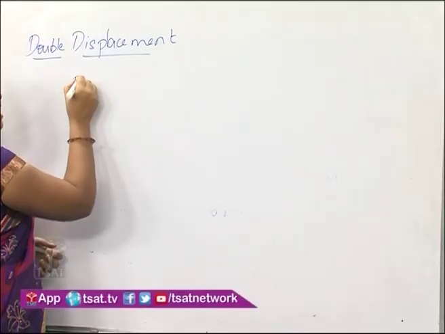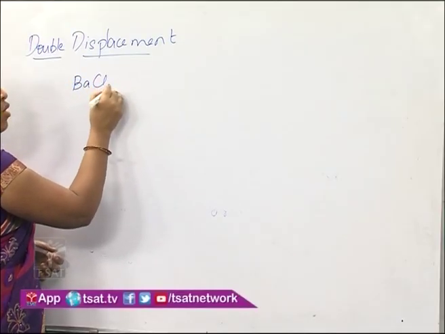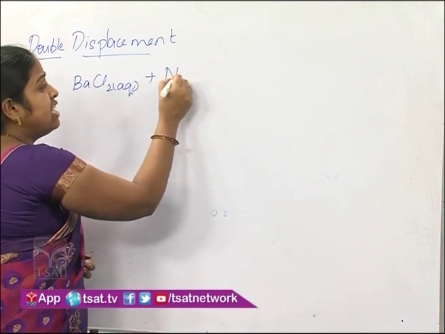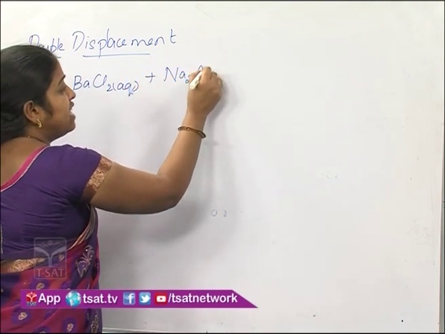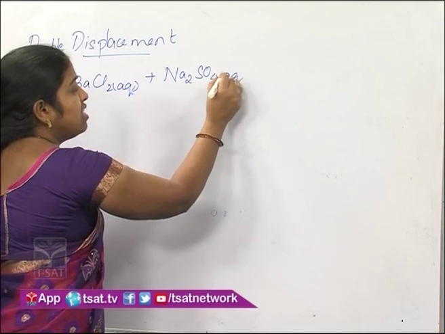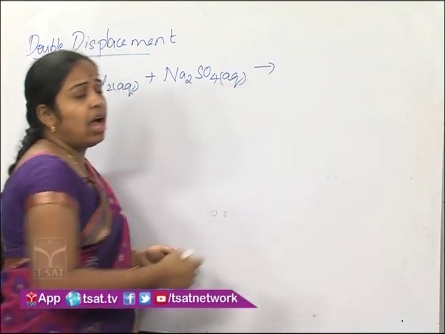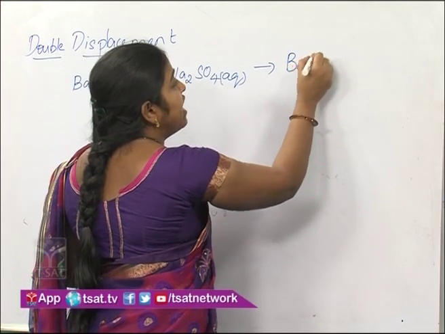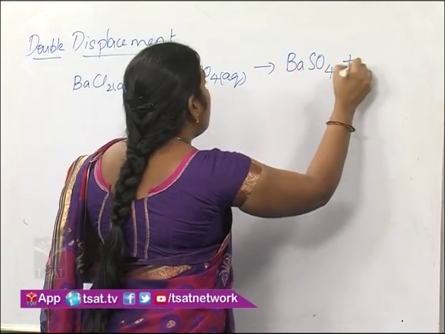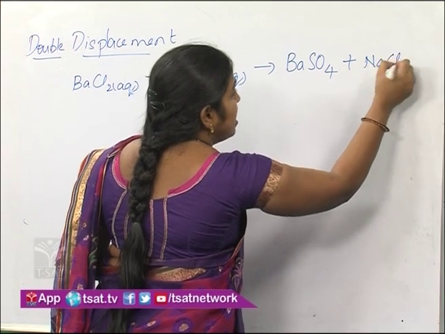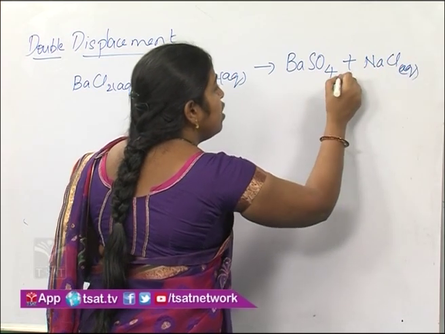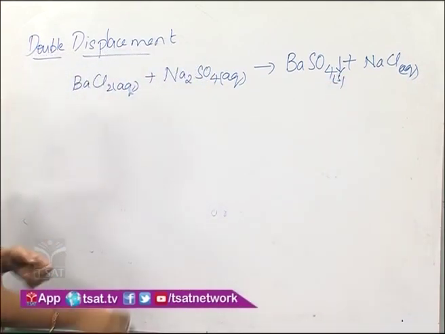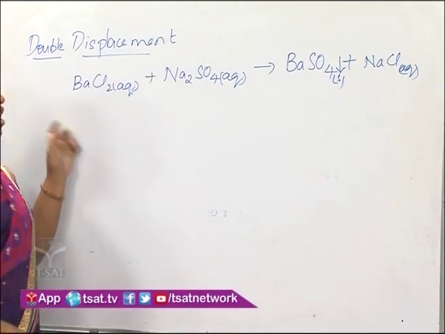For example, when barium chloride solution is added to sodium sulfate solution, you observe that a white solid of barium sulfate is formed, and NaCl remains in the solution. Here you can see that there is exchange of ions happening.